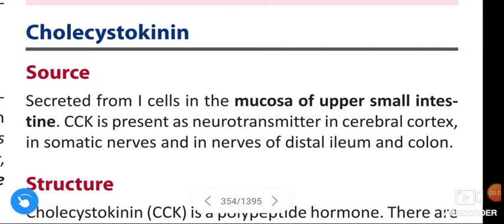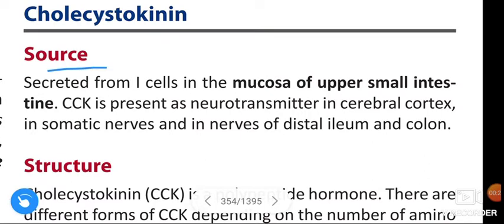In this video we are going to learn about cholecystokinin. Cholecystokinin is one of the gastrointestinal hormones of the gastrin family. Coming to the source.